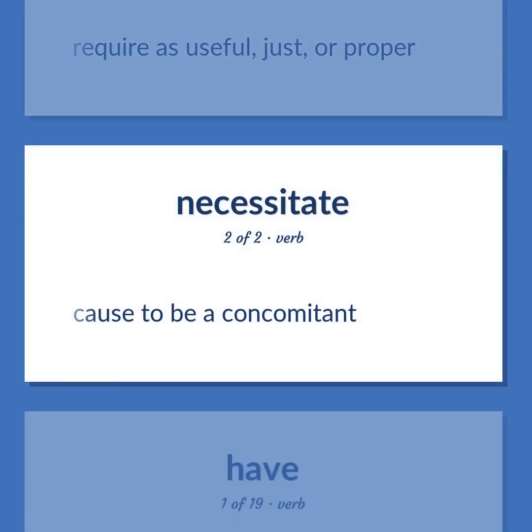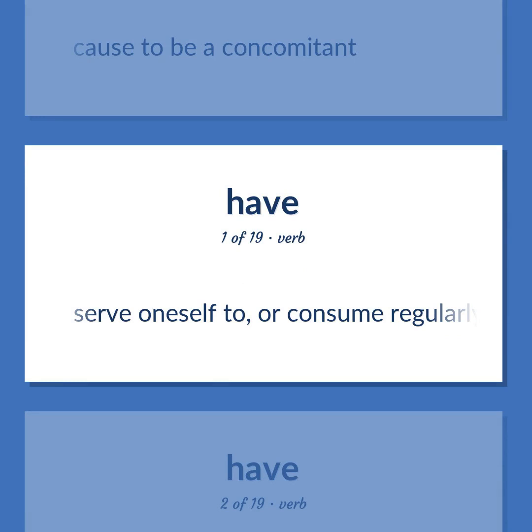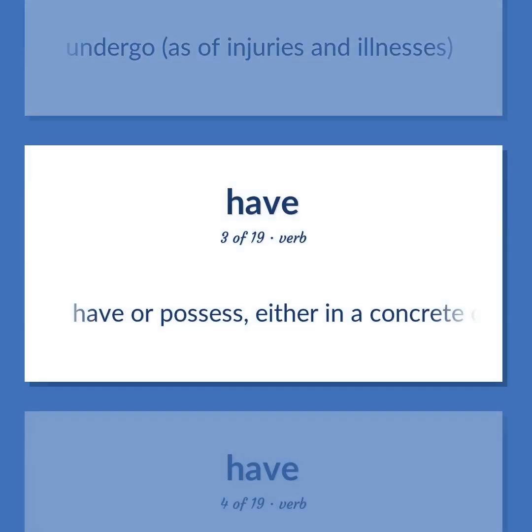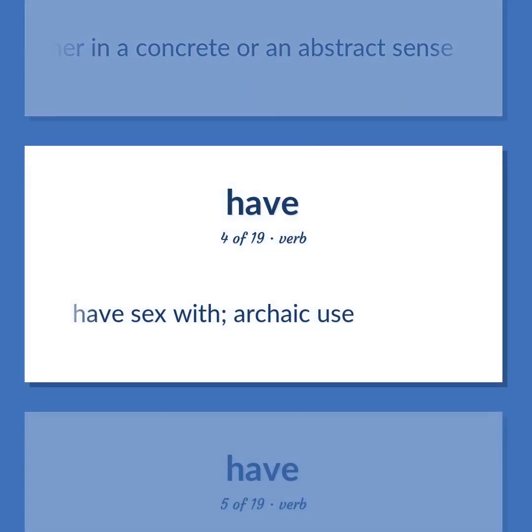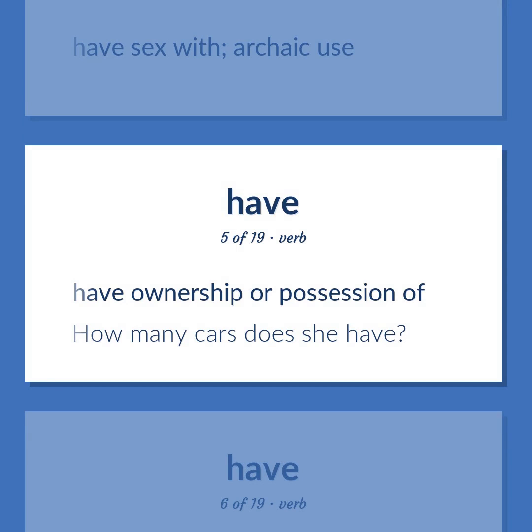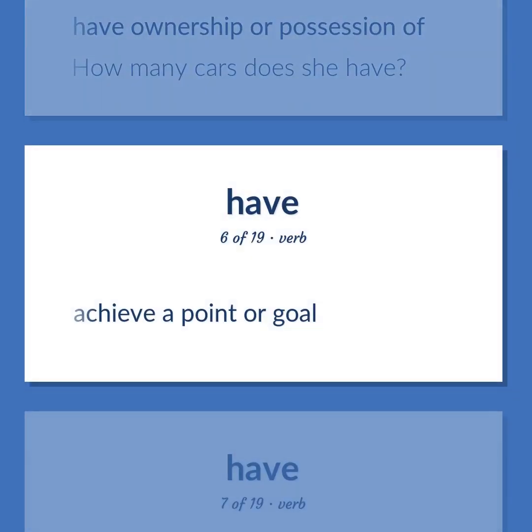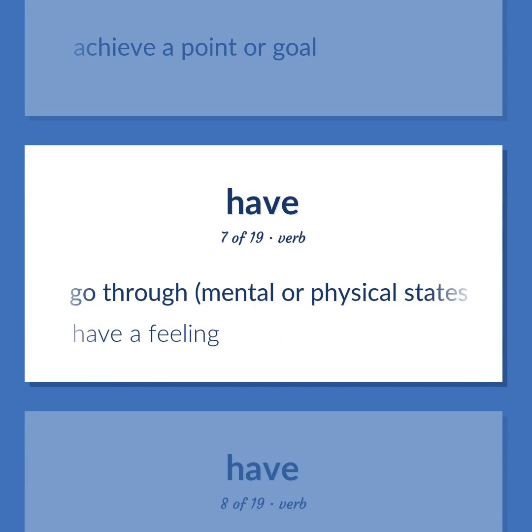Cause to be a concomitant. Serve oneself to, or consume regularly. Undergo, as of injuries and illnesses. Have or possess, either in a concrete or an abstract sense. Have sex with, archaic use. Have ownership or possession of. How many cars does she have? Achieve a point or goal. Go through, mental or physical states or experiences. Have a feeling.